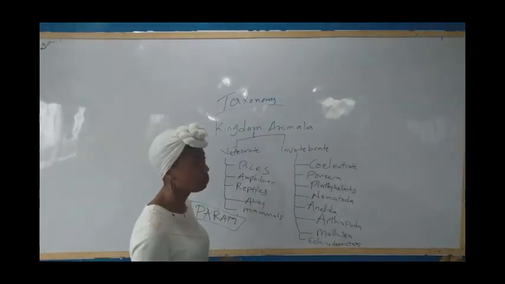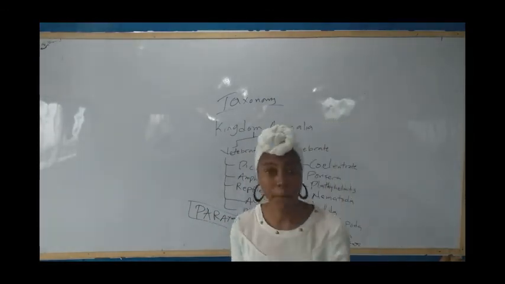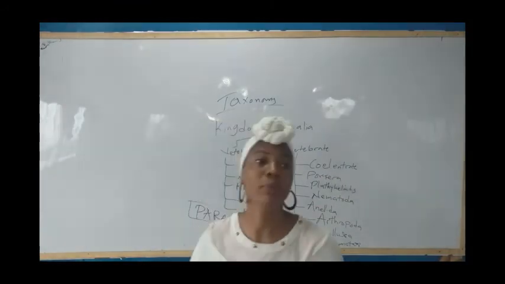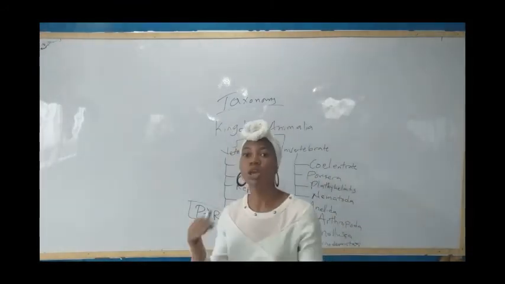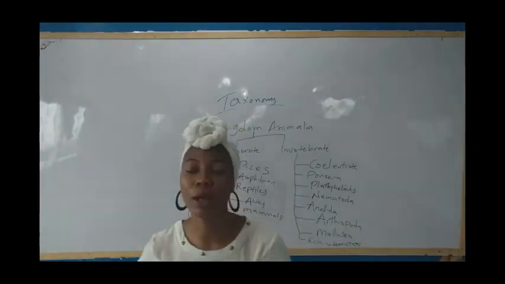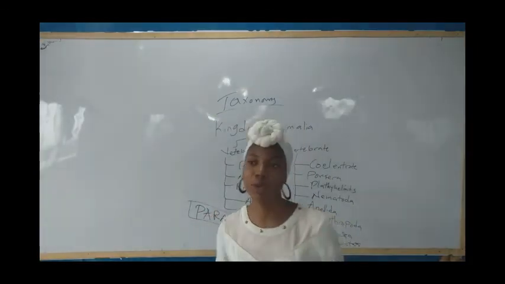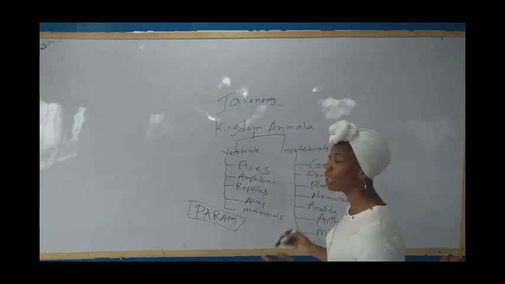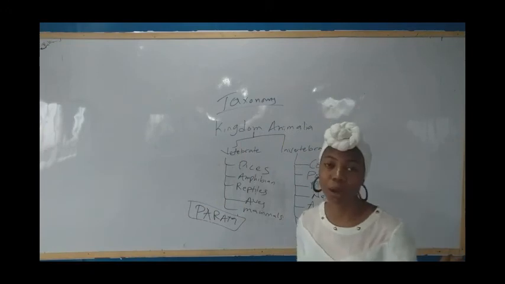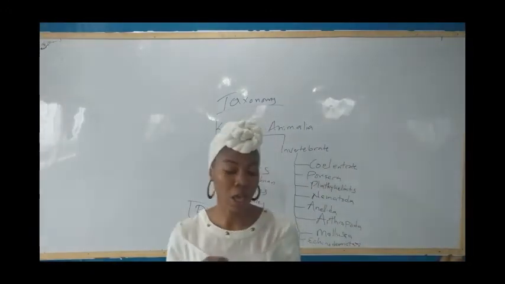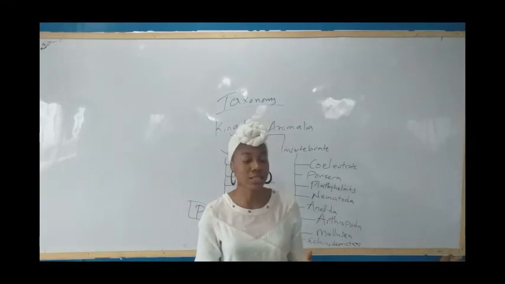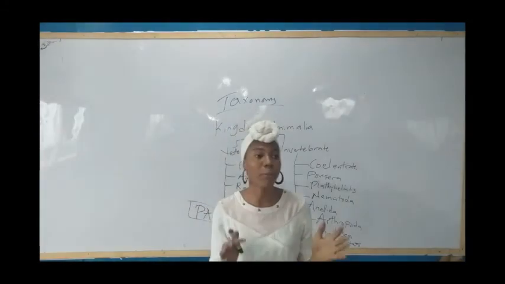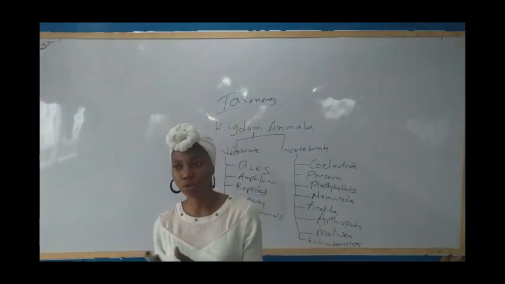And next we move to mammals, which is what we are. Mammals, we are homeothermic. We show parental care. We have lungs for respiration. We excrete waste. We do a lot of things. We are the most advanced, and we show higher parental care. Don't be surprised when I tell you there are some mammals that lay eggs. We have other subclasses under the mammalian class. We have the mammals that lay eggs.